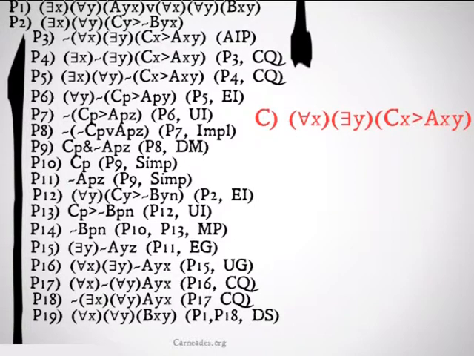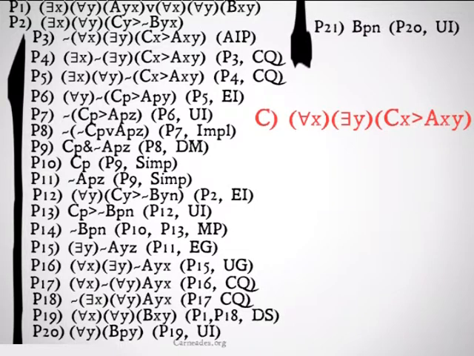One says there is a specific case where some p does not bear relation b to some n, while premise 19 says that for all things, they bear relation b to all other things. So if there were something that didn't bear that relationship to something else, that would entail a contradiction. Basically what that's going to mean is we'll do premise 19 universal instantiation for all y, p bears relation b to y, and then premise 20 universal instantiation, p bears relation b to n.